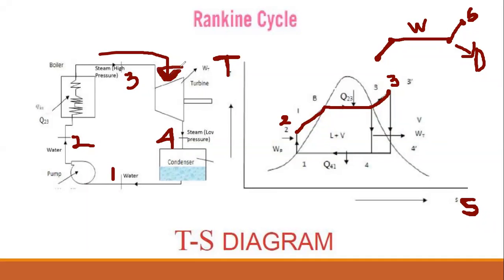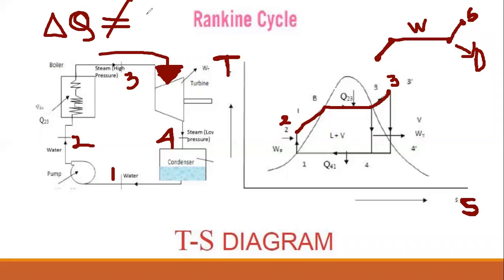Remember, the turbine is an isentropic process. So what does isentropic process mean? In the very beginning of the class, I told you that isentropic means no change of entropy. If I make it easier, that means no change of heat. If I denote the change of heat as del Q, where del is a small change and Q is the heat, an isentropic process means there will be no change of heat.